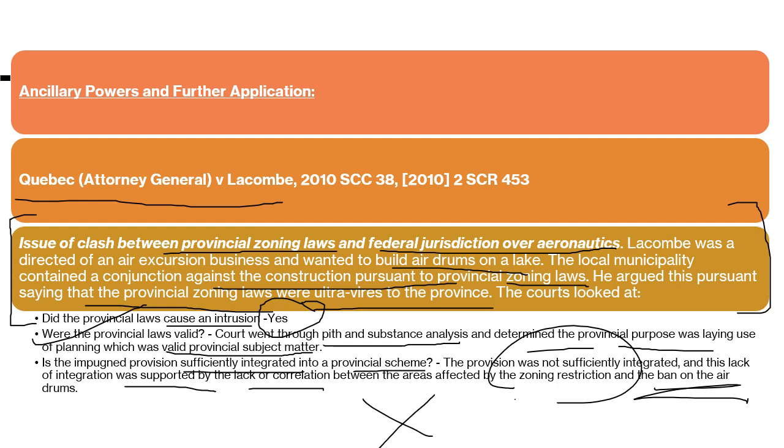So in exactly the same manner, in the examination you will have to bring up these three issues in such a scenario. If you're getting a question related to clash of powers or ancillary powers, then you have to see all these things one by one. Here you can see that in order to see whether a particular law is valid, the court applied pith and substance analysis. So whatever topics we are discussing, it does not mean that in the examination you will have to apply only one particular topic in one question.